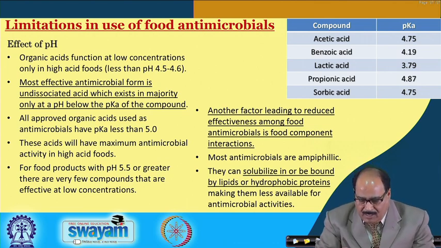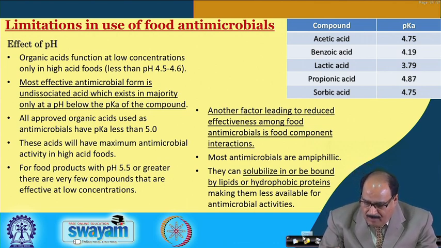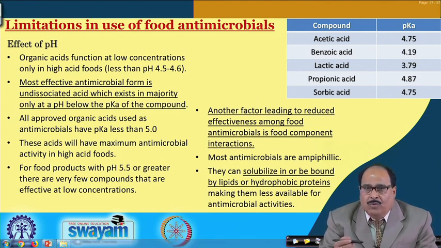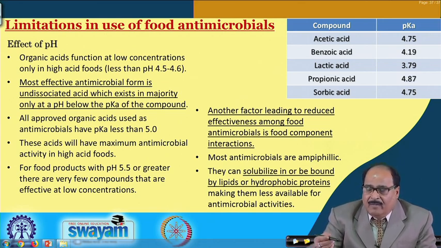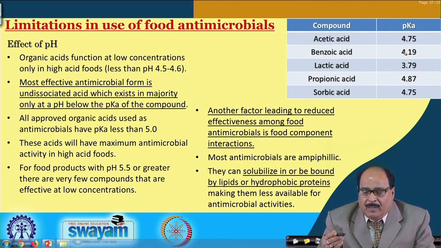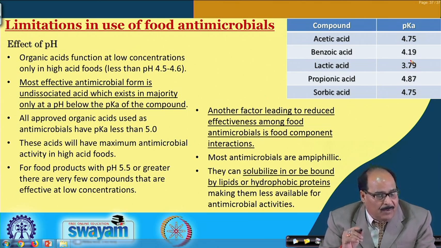And you can see in this table that the pKa, that is the dissociation constant, of most of the acids which can be used as antimicrobial agents is less than 5. Acetic acid has a pKa of 4.75, propionic acid 4.87, sorbic acid 4.75.